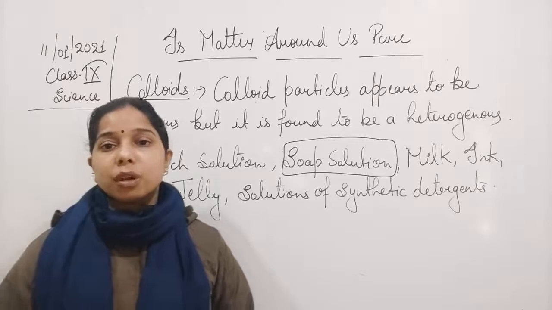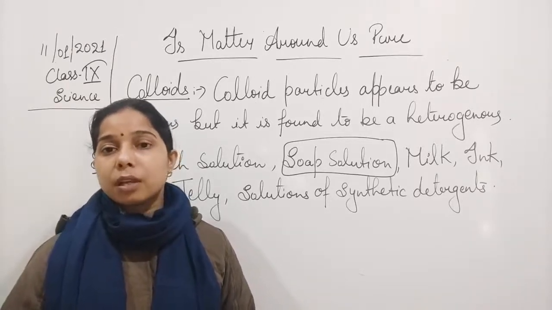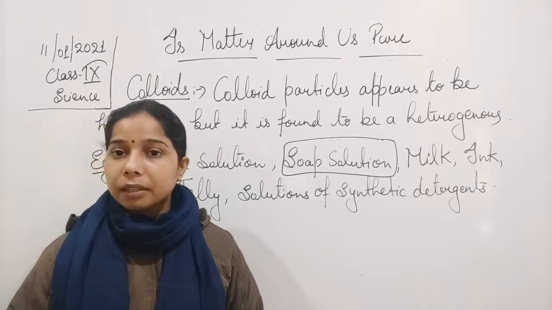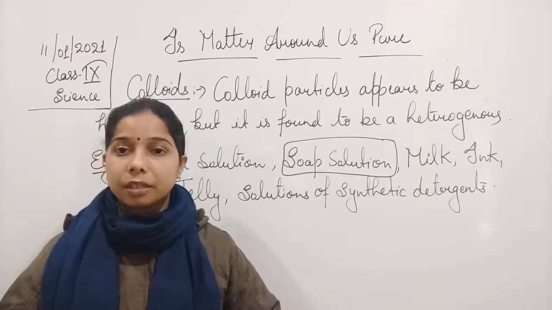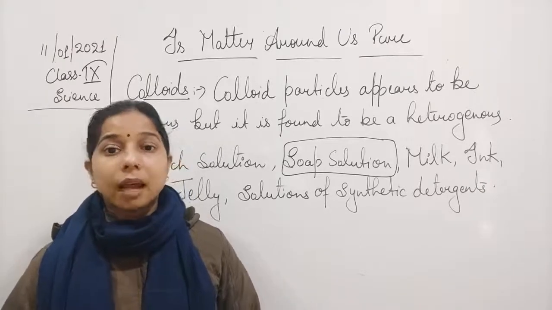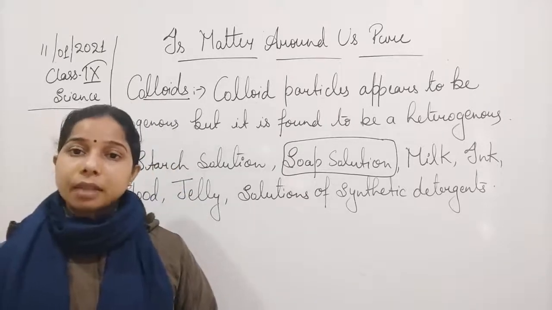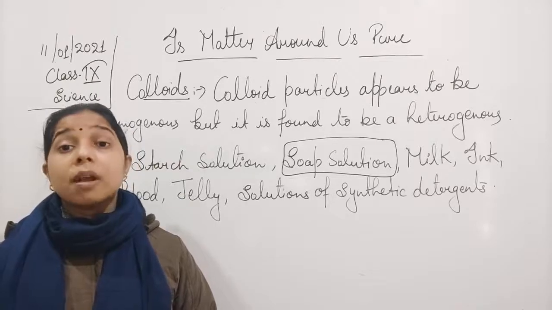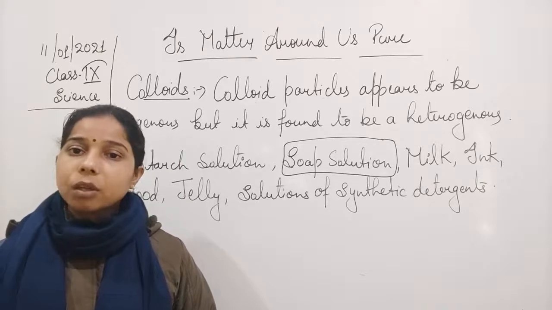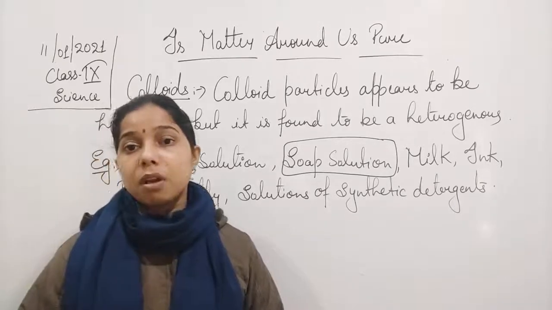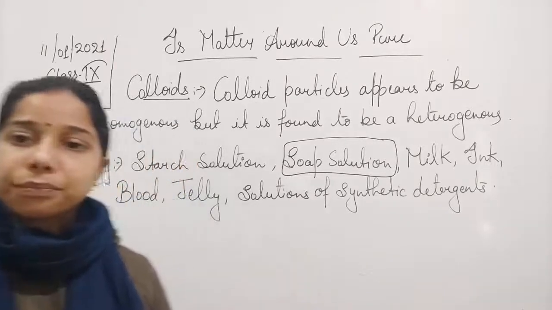Now, if you throw a beam of light at the soap solution, do you find anything? You will find that the beam of light will form a path, and that path is visible to us. It occurs because although the size is less than that of a suspension, it is quite large compared to a true solution. Thus, scattering of light can occur in the case of the soap solution, which is a colloidal solution, students.